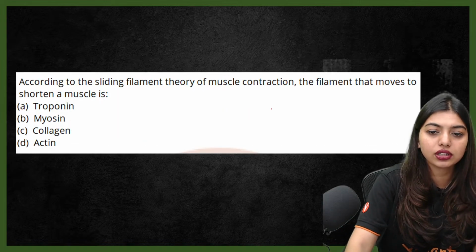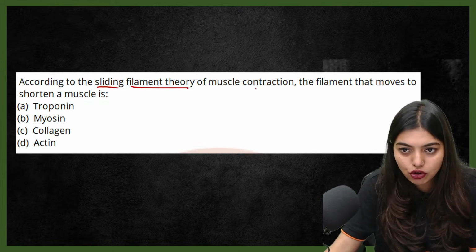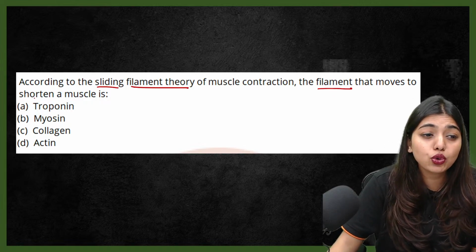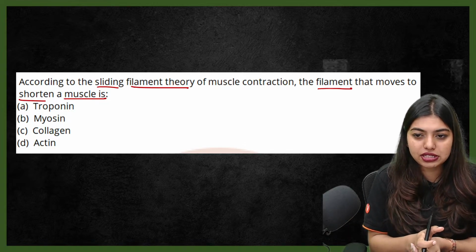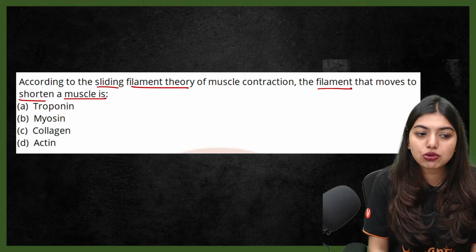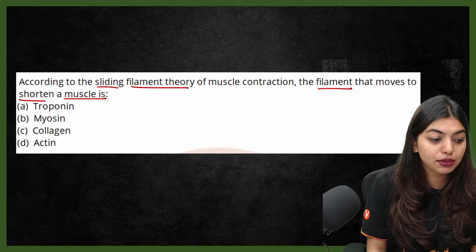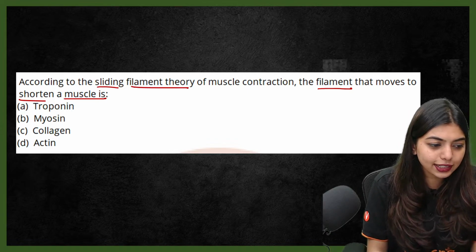Yes, 104. Moving forward. According to sliding filament theory of the muscle contraction, the filament that moves to shorten a muscle. Troponin, myosin, collagen, actin. You should tell me who is going to slide on who. Who is going to slide on who?